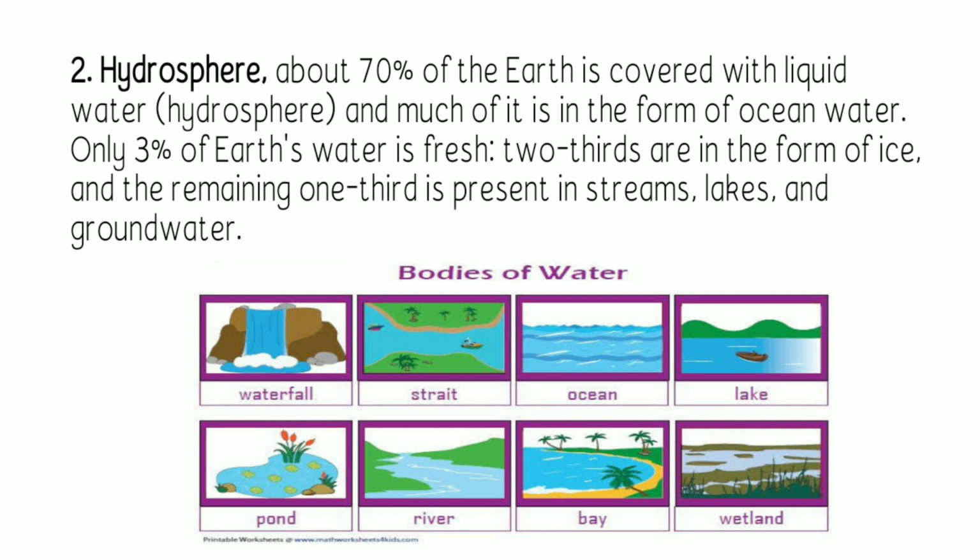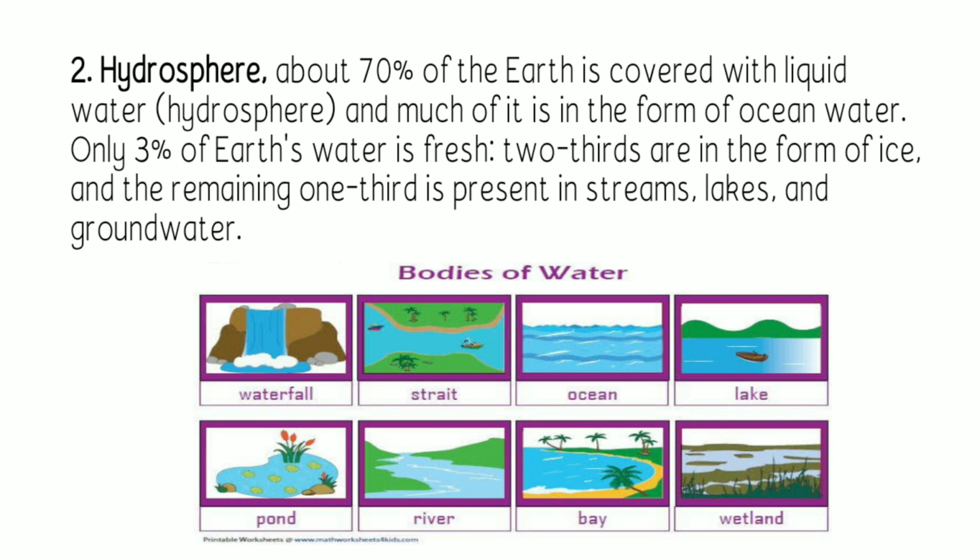Next, we have the hydrosphere, the second subsystem of the Earth. About 70% or 75% of the Earth's surface is covered by liquid water, or the hydrosphere. Much of it is in the form of ocean water. Only 3% of the Earth's water is fresh water. Two-thirds of these are in the form of ice, and the remaining one-third is present in streams, lakes, and groundwater.